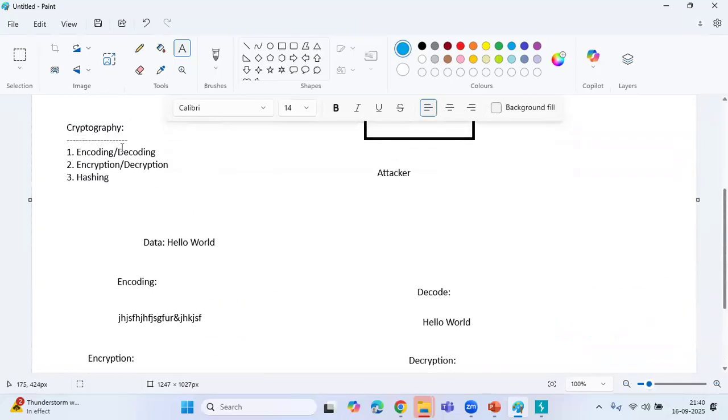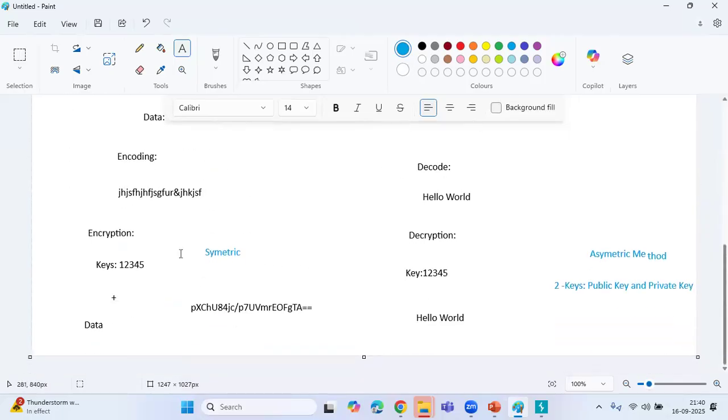So first you need to get the difference between encoding and encryption. Then, under encryption, it works in two ways. In one, a single key is used for both activities, encryption and decryption. In the other, the asymmetric method, two keys are used. One key is used for encryption, and the other key is used for the decryption purpose. Is this clear?